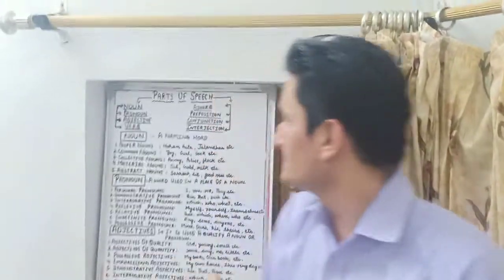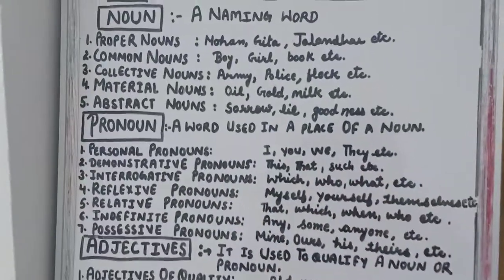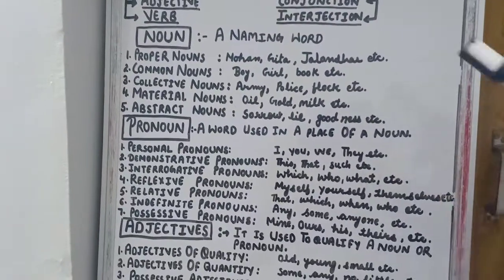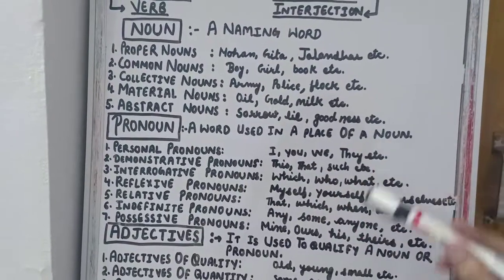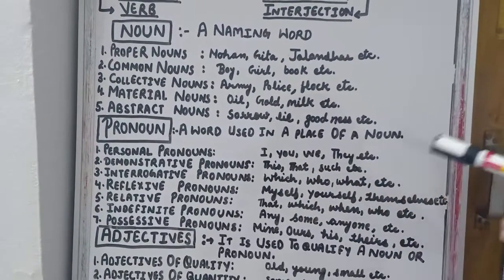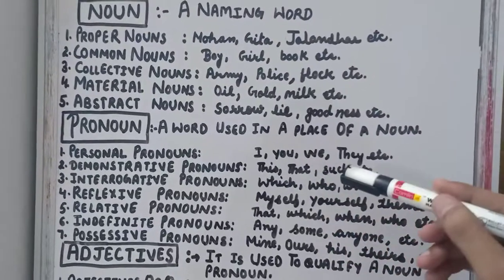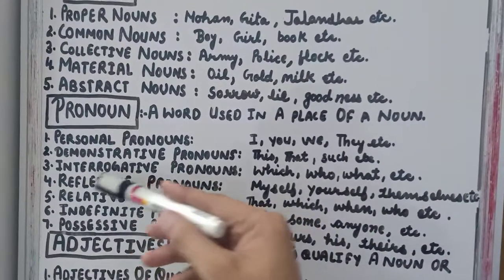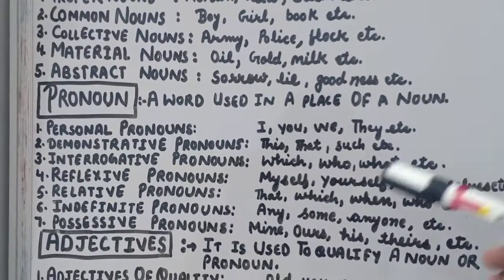So next is pronoun. A pronoun is a word which we use in place of noun. There are 7 types. Just go through one by one. Personal pronoun: I, you, we, they. Second, demonstrative pronoun: this, that, these, such, etc. Third is interrogative, the question ones: which, who, what, when.